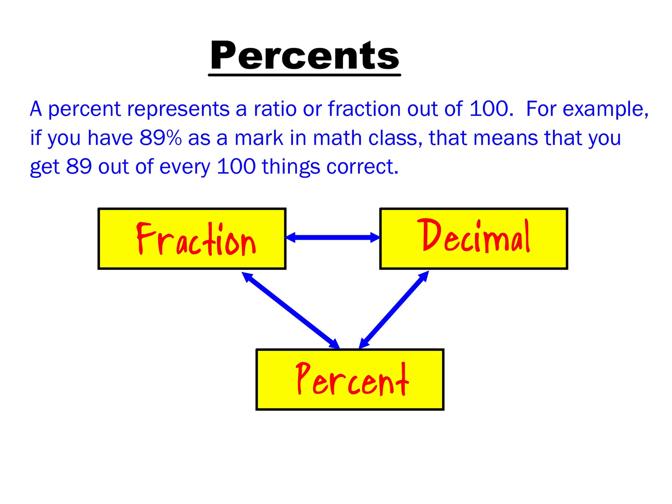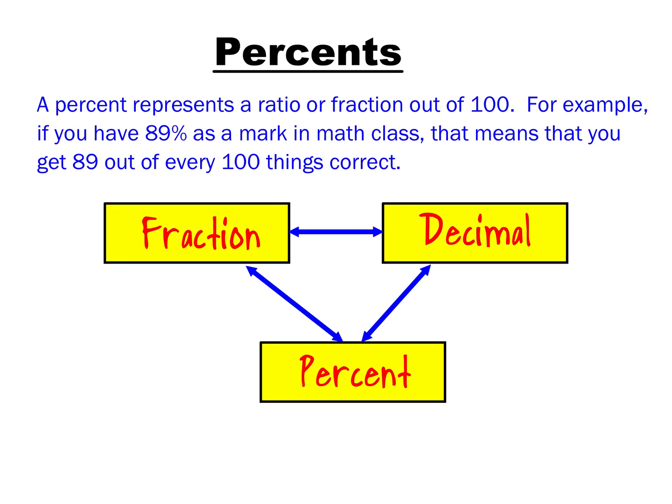So a percent represents a ratio or fraction out of 100. For example, if you got 89% as a mark in math class, that means that on average you get 89 out of every 100 things correct. That's what that means. Okay?